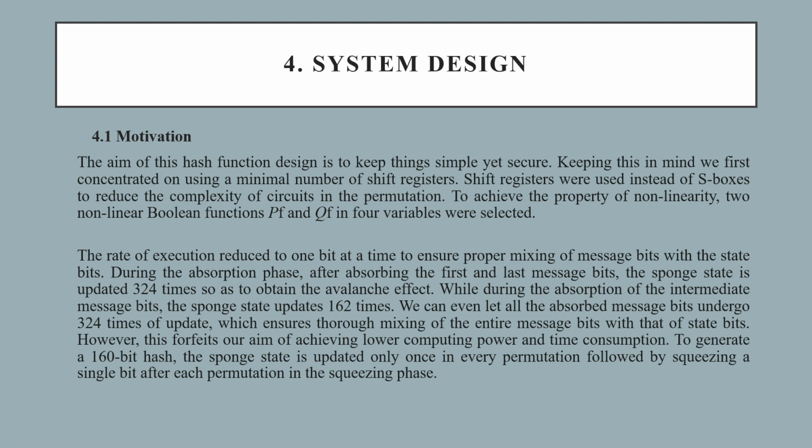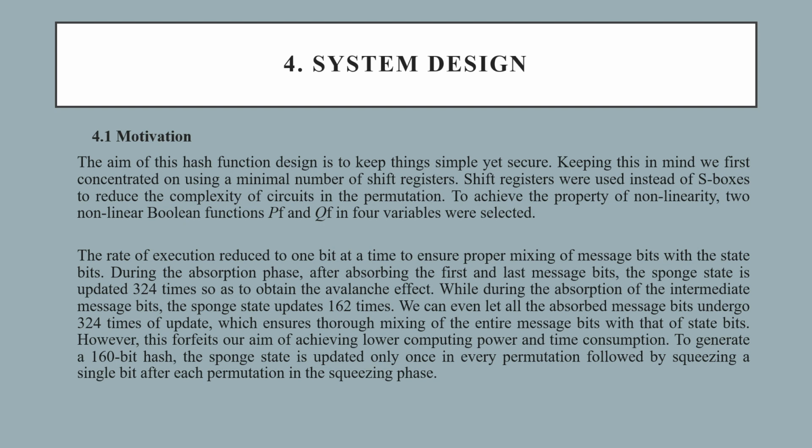with state bits. The sponge state is updated 324 times during the absorption phase to achieve the avalanche effect. During the absorption of the intermediate message bits, the sponge state updates 162 times. Absorbing all message bits for 324 times ensures the mixing but results in higher computing power and time consumption.